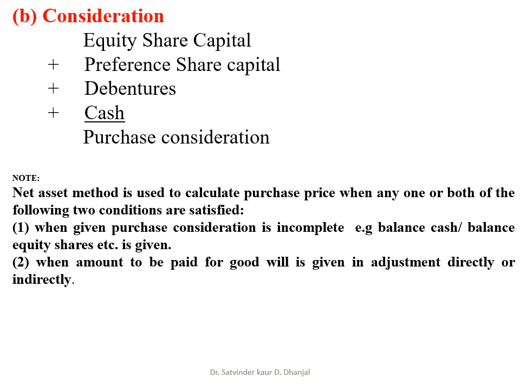Second, when amount to be paid for goodwill is given in the adjustment directly or indirectly. डायरेक्ट वे या इनडायरेक्ट वे में गुडविल आपको एडजस्टमेंट में दिया गया है. So this is the note which you have to keep in your mind. So here the step 1 is over. The step 1 is about calculation of purchase price on the basis of two methods, that is your net asset and consideration method.